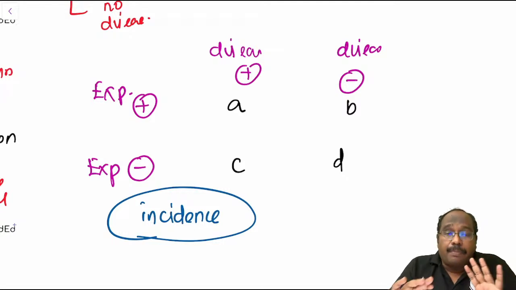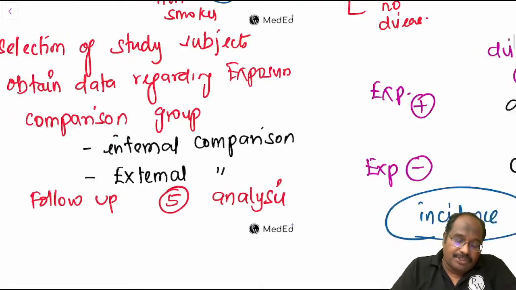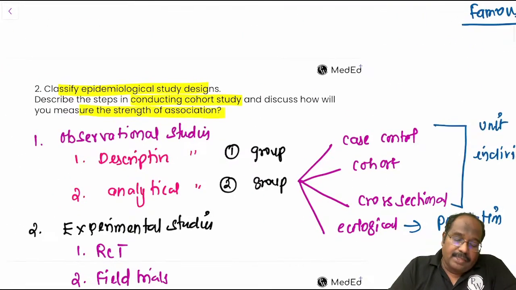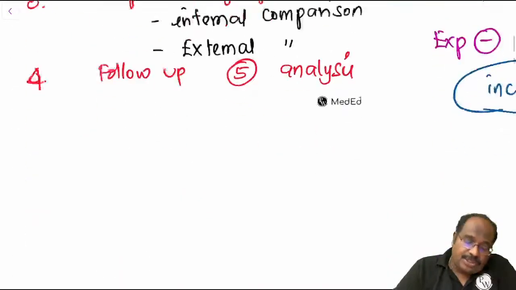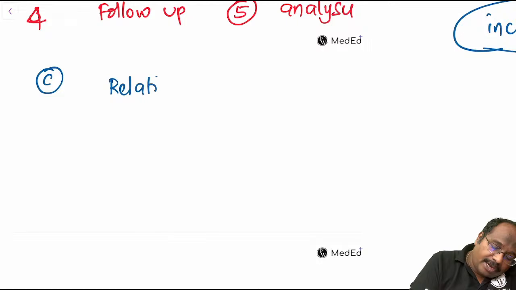So based on the incidence, you can measure the strength of association. That was the question. How will you measure the strength of association? This is the third component, that you can find with relative risk.